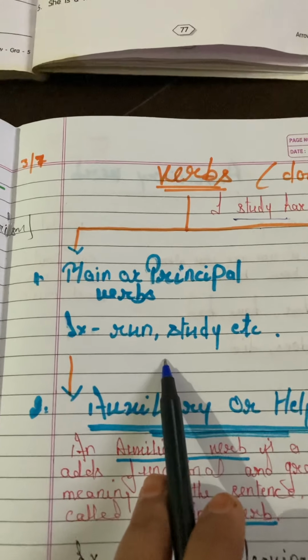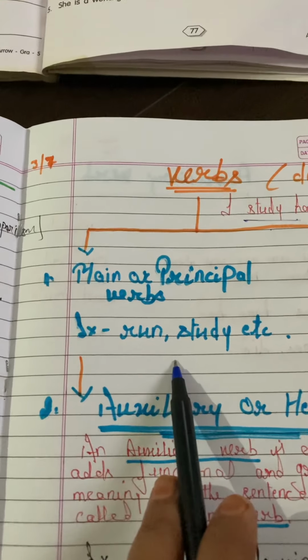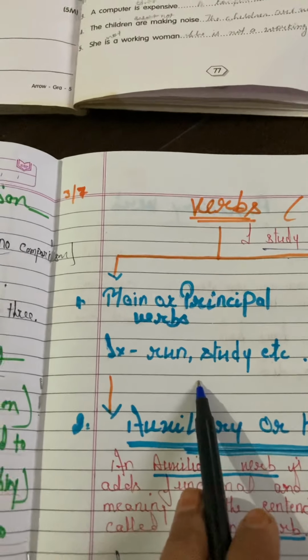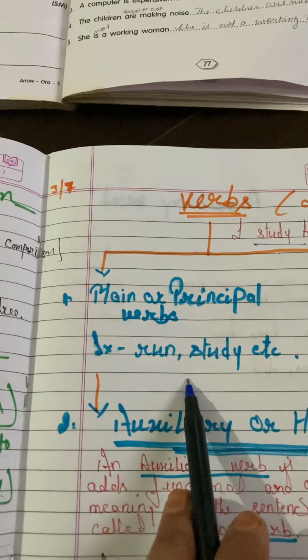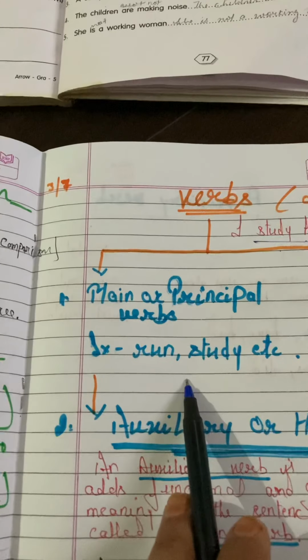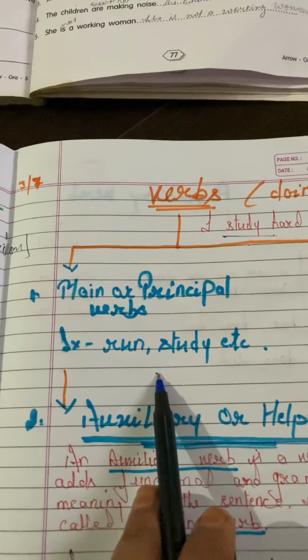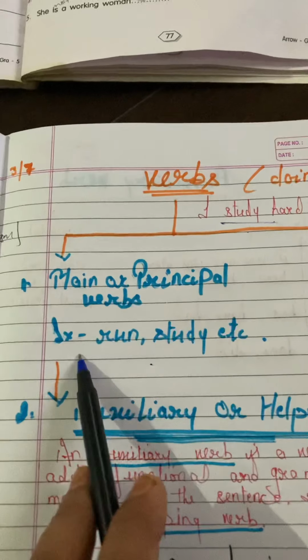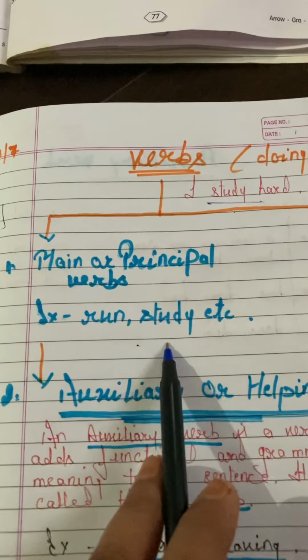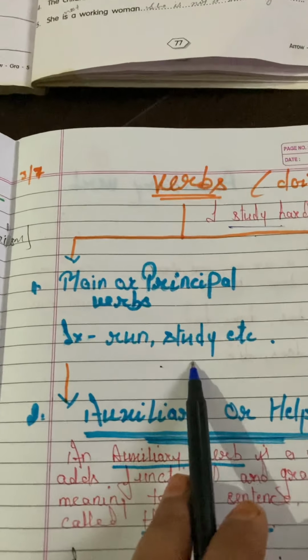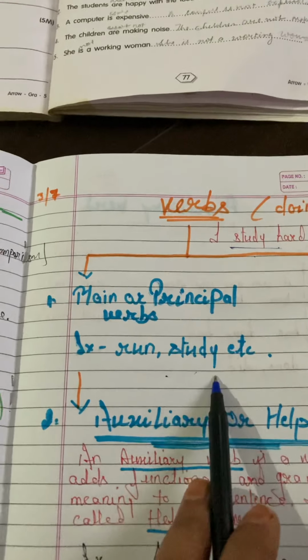The form of the verb to which we add an ending or which we change to get other forms is the main form, or it is the main verb. For example, run, study, eat, play, all these are principal verbs.